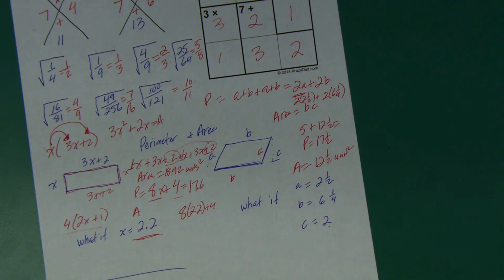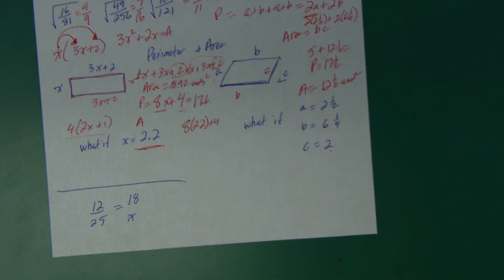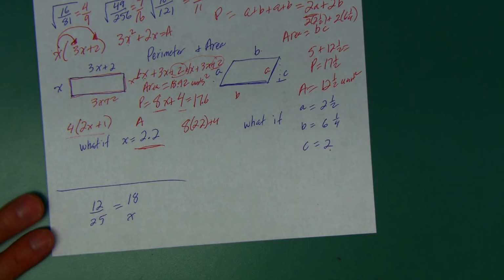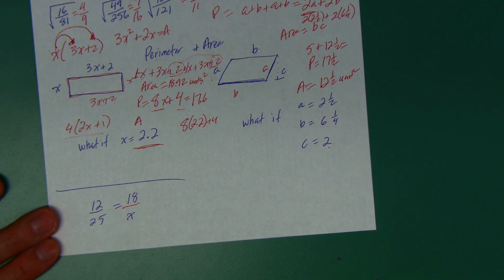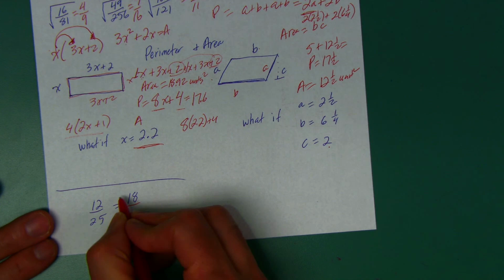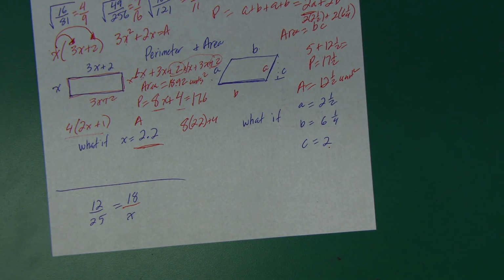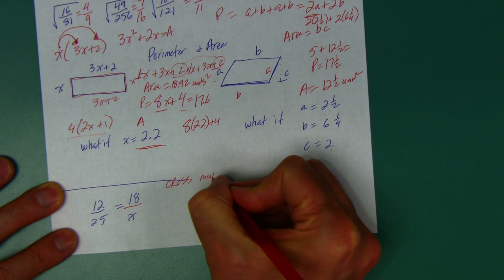All right, last problem is this proportion. And remember how to solve a proportion. Sometimes you're lucky and you can treat it like an equivalent fraction, but I don't know, 12 times what equals 18? Well, it's 12 times 1 and 1/2 or 3 halves or 1.5, but I don't expect you to know that. What I expect you to know is if I can't solve it easily in my head like this, what do I do? And that's when you remember you can cross multiply.